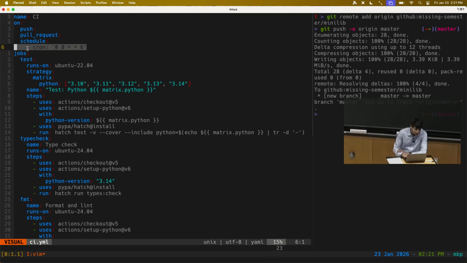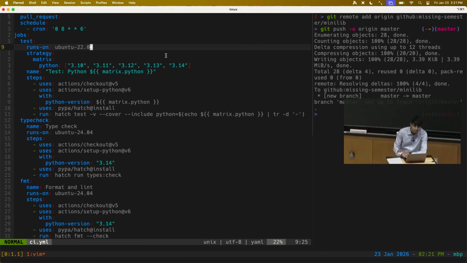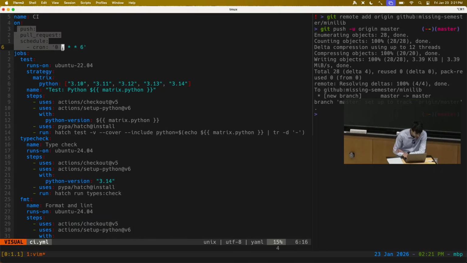This last component can be helpful in terms of making sure that your code is compatible with all of its external dependencies. If one of the dependencies of your project makes a breaking change, then running your CI on a schedule will help you catch that. Even though it's not really your fault, somebody else caused the problem, you will need to find a way to fix it. So that's the set of events on which this runs.